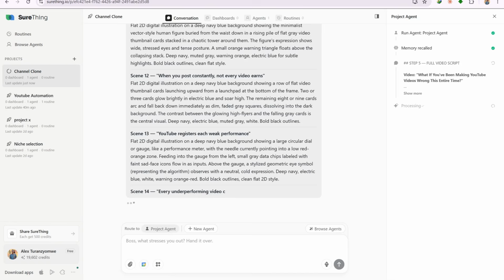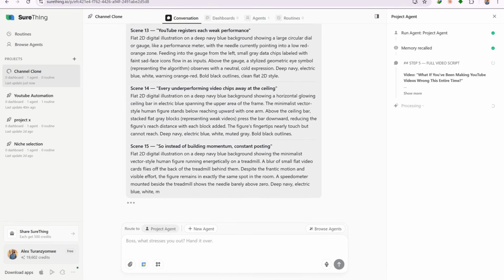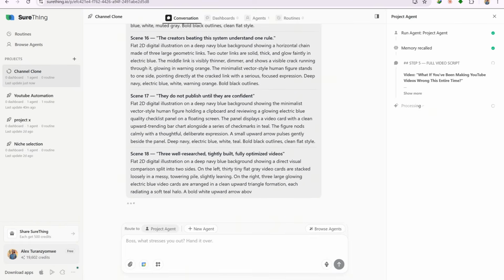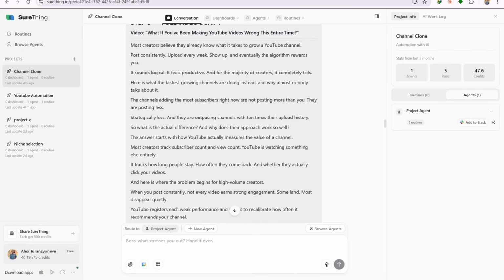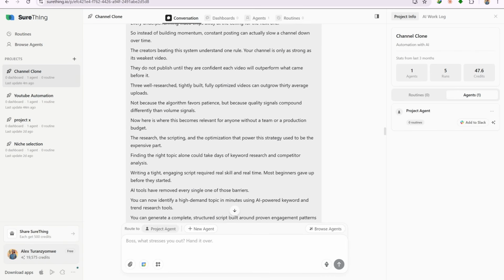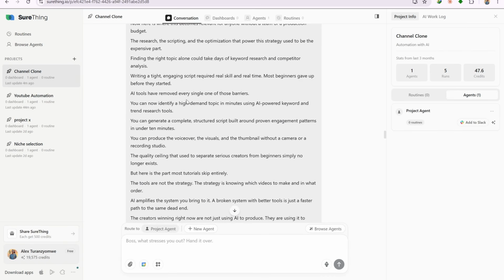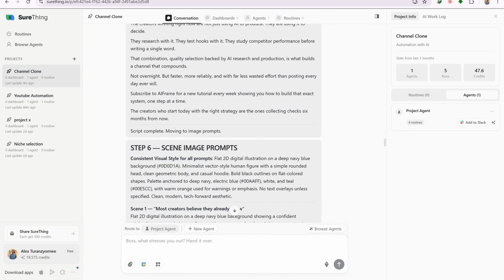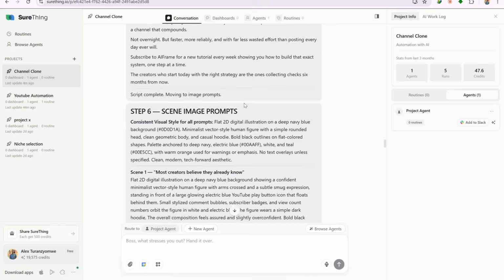One person running this system can manage 4 different channels without burning out. That is not a theory. That is what this workflow makes possible. The script the agent produces is clean and ready to drop directly into a text-to-speech tool. There are no unnecessary filler phrases, no M-dashes, and the spacing is designed so that each paragraph corresponds to a natural segment of spoken audio.